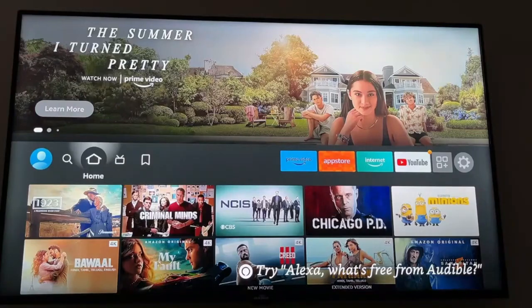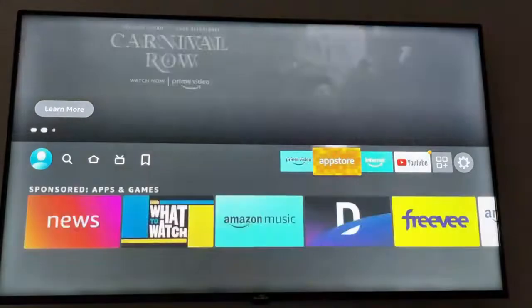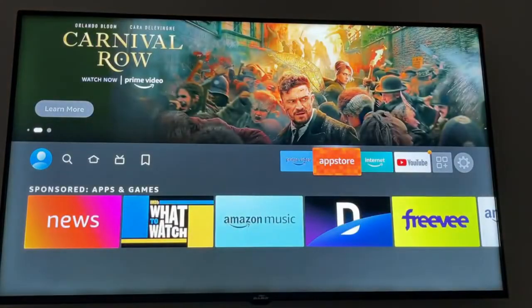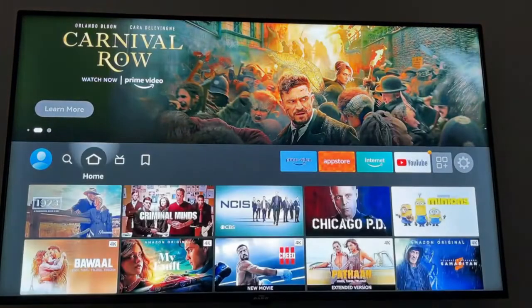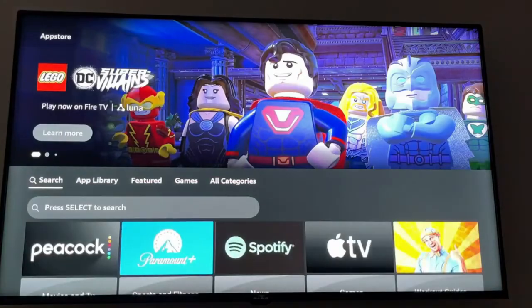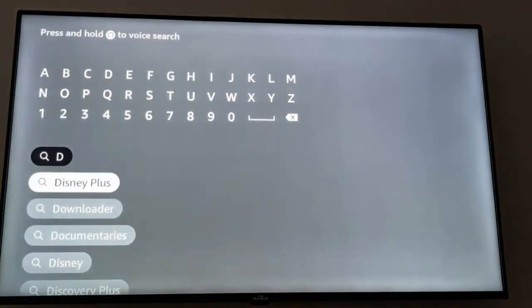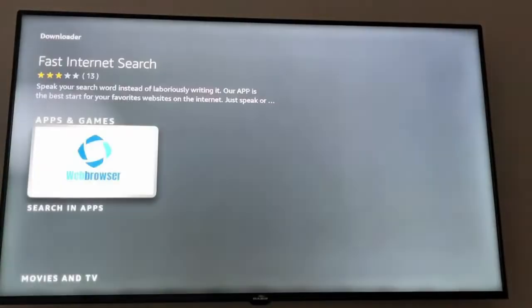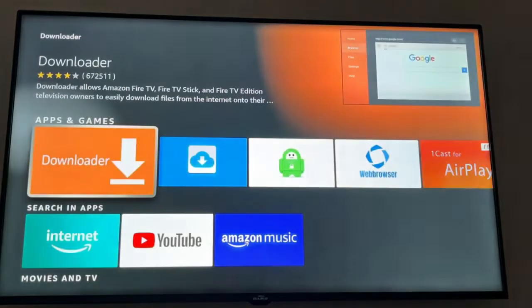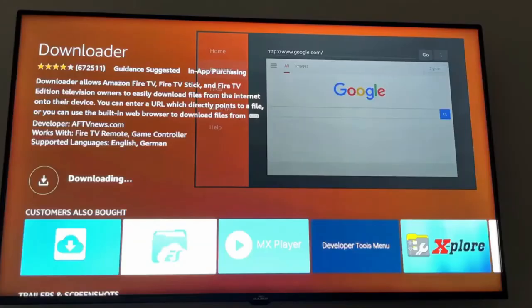In this video, I'm going to show you how to set up SmartERS Pro step by step. First of all, we need to install Downloader. To do that, go to the home screen on Firestick, navigate to Find, and click Search. Then type Downloader. When you type just D, you'll see that it gives us the option. Okay, click on Downloader. All right, we install it, and that's the first step.